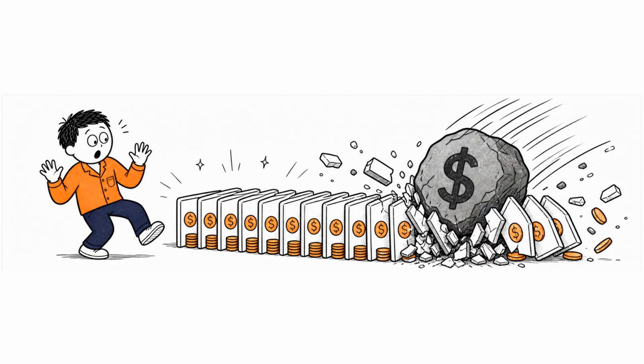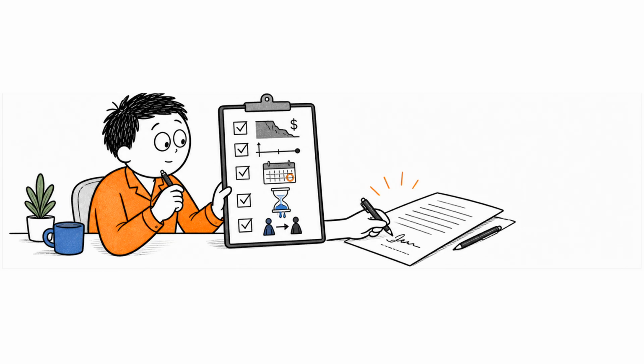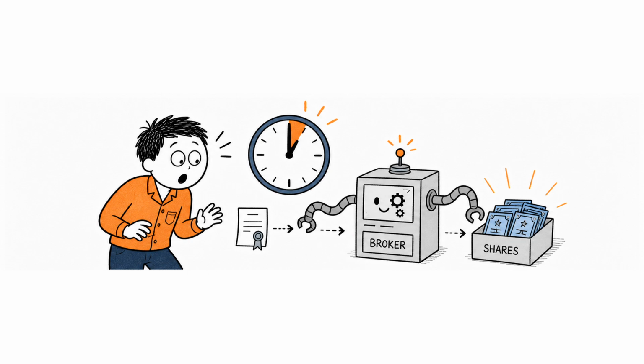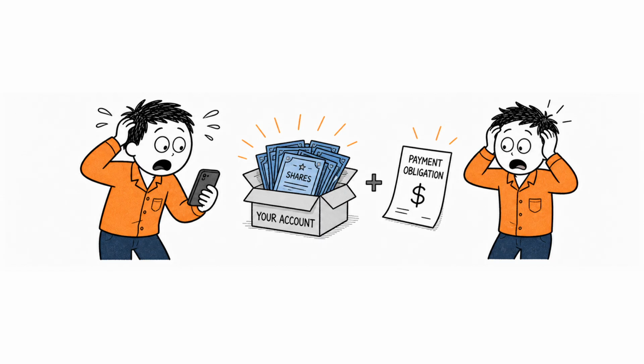But options can become dangerous when people focus only on possible profits. A screenshot showing a 1000% gain does not show all the contracts that expired worthless. A premium collected today does not show the obligation that may appear tomorrow. And a strategy with a high probability of earning a small profit can still contain a low probability of suffering a devastating loss. Before entering any option position, a person should understand the maximum possible loss, the break-even point, the expiration date, the effect of time decay, and the conditions that could produce an assignment.